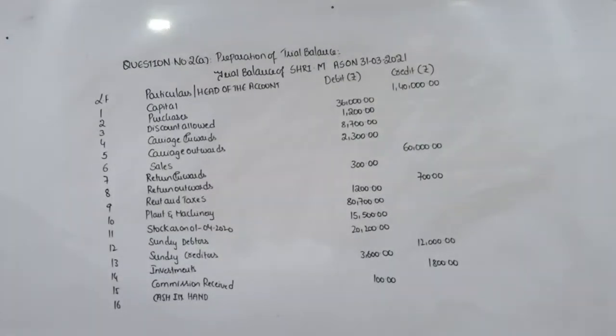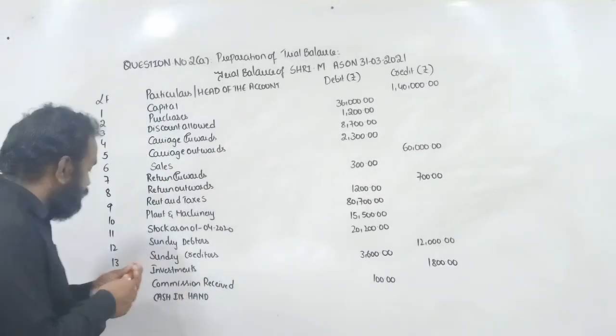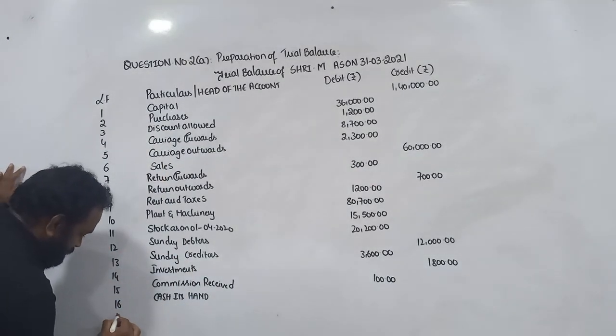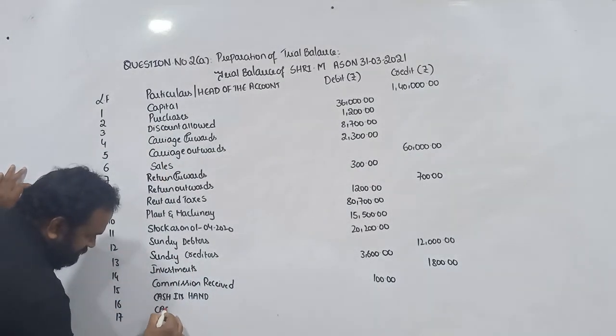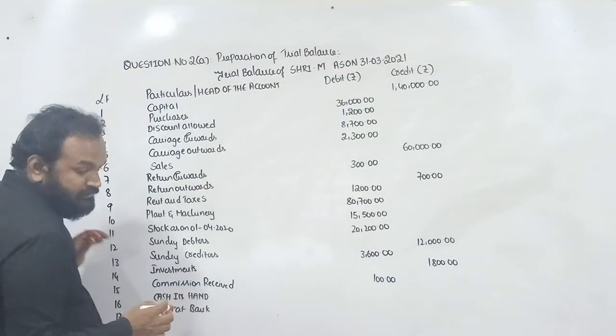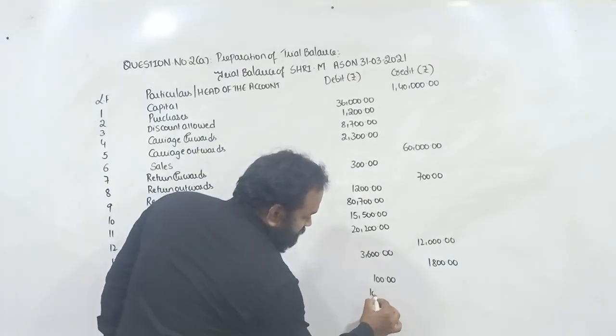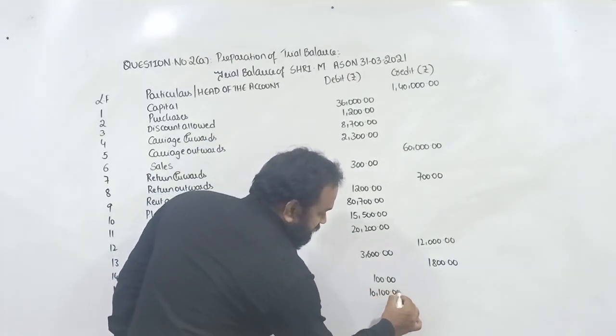Space is not enough, you should write down. Two more items are there. So we are left with 3 more items. After cash in hand, one more item is there. 17, cash at bank, amounting to 10,100.